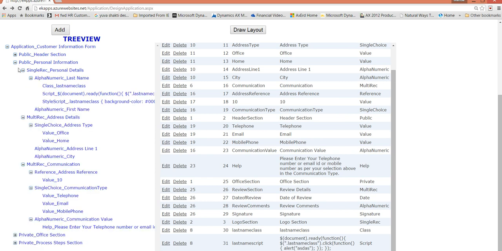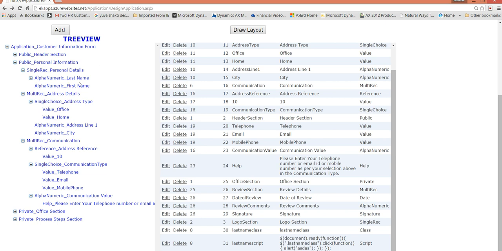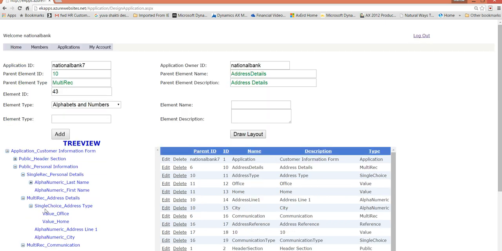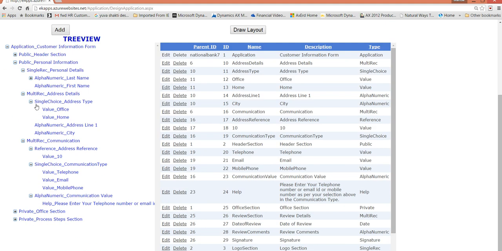The way it goes is, for example, one single person will have a first name and last name, and he may have multiple addresses, and each address can have its own telephone numbers. I may have one telephone number at my Hyderabad address, and another at my Nalgonda address. So all those details can go into any data structure. You don't need to get into the database and create any of these things, and you don't even need to create the process steps.